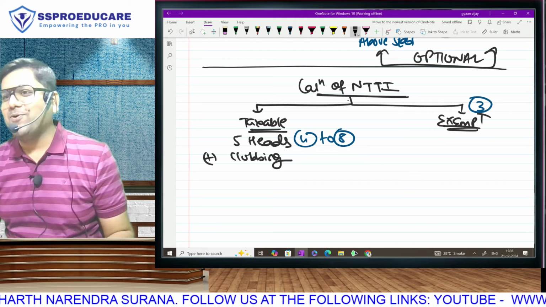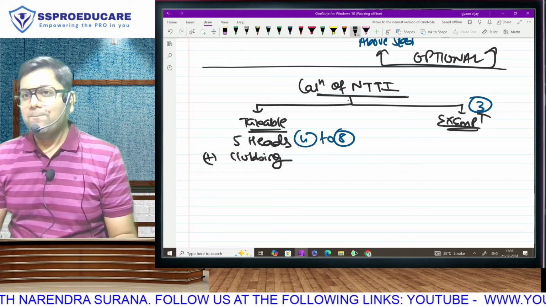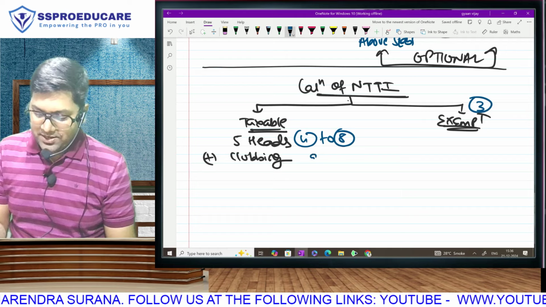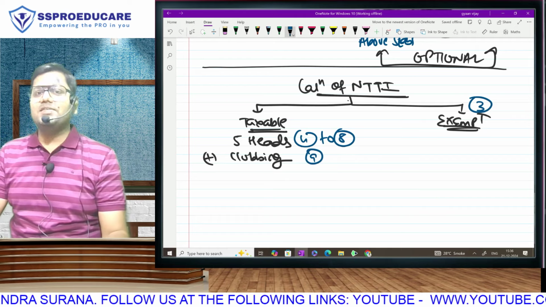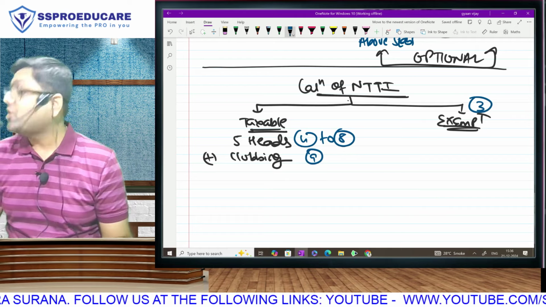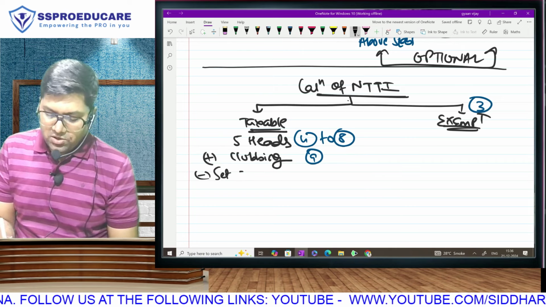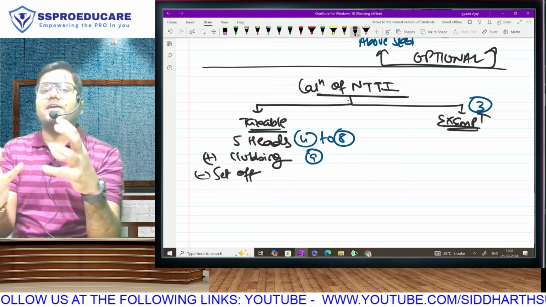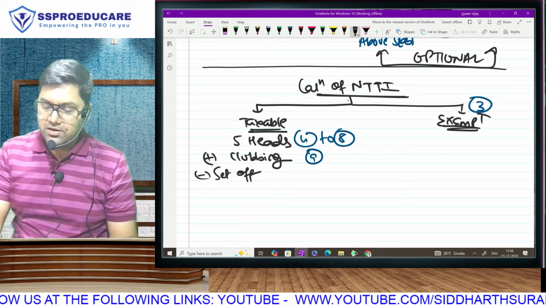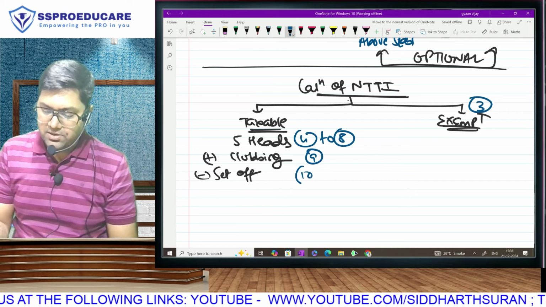Minor child's income, who will pay tax on it? Parents. Fantastic. Chapter number 9. Sir, is this NTTI? No, sir. It is not even GTI. We will also adjust our losses. One activity profit, other activity loss, so we pay tax on the net amount. That is going to be chapter number 10.